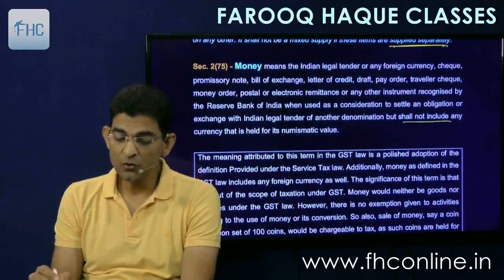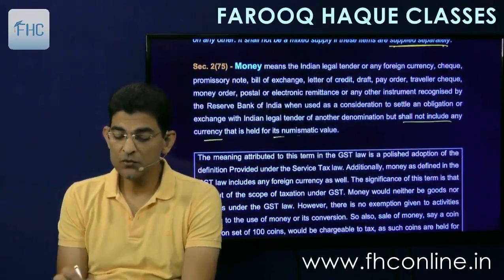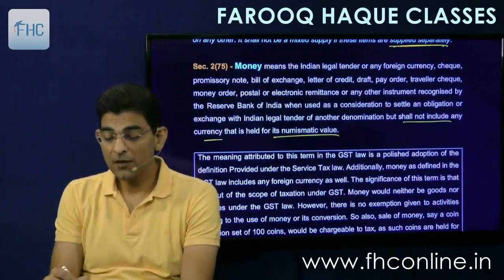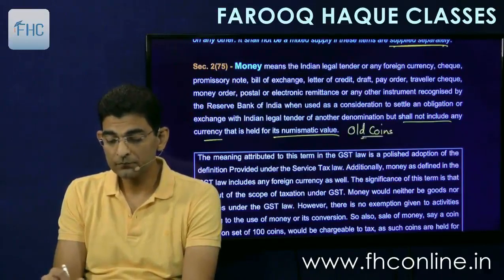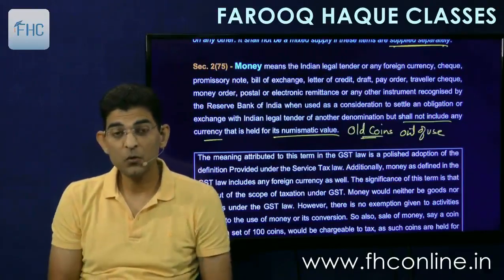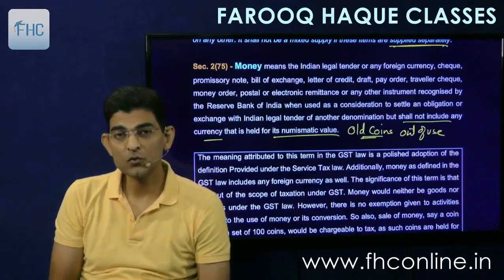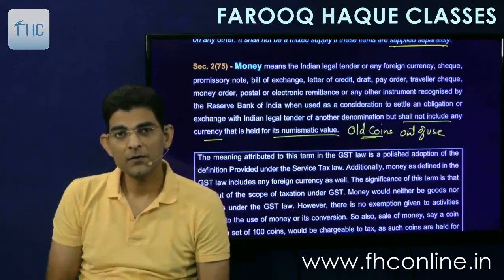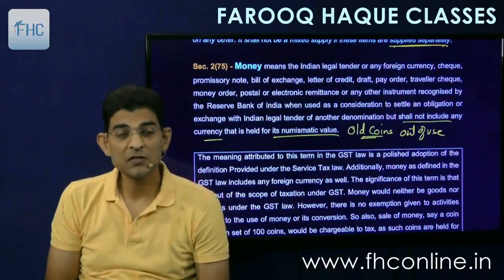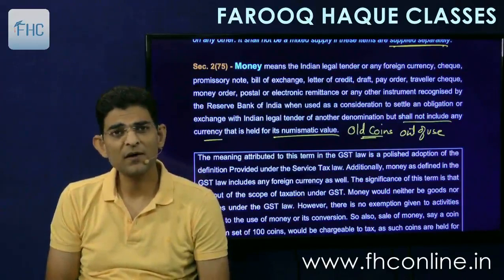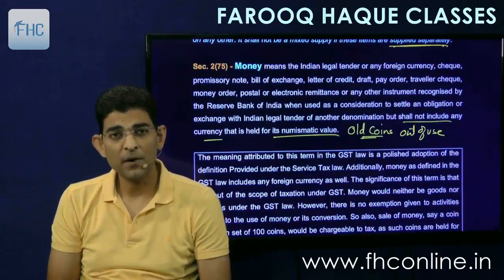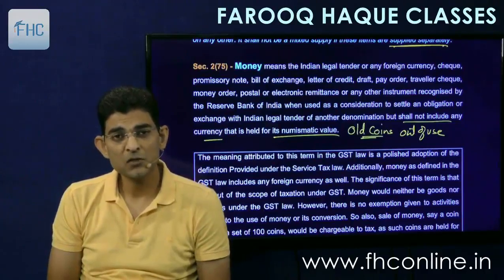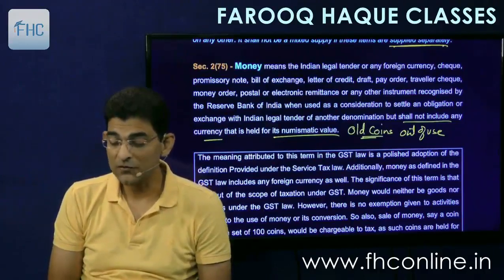But it shall not include any currency that is held for its numismatic value. Numismatic value means the old coins which are out of use. They are not currency anymore. They are not used to pay that 1 rupee. Some old currency like Greek currency or Roman currency or even our old time currency, Mohenjo-daro and Harappa, Akbar and Shah Jahan time currency.